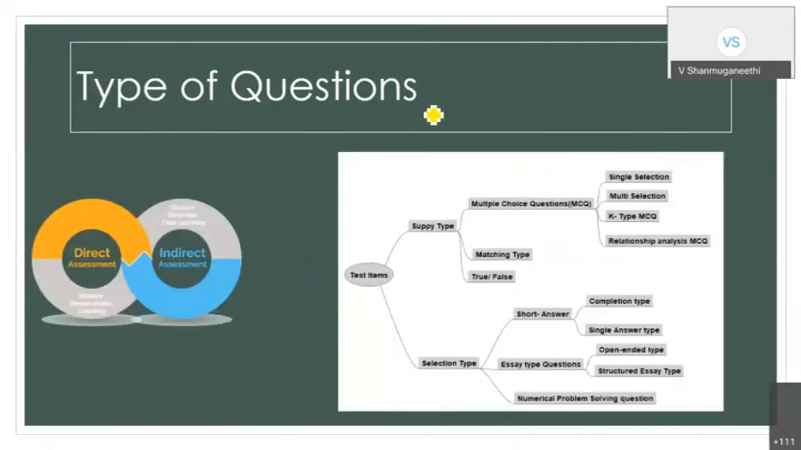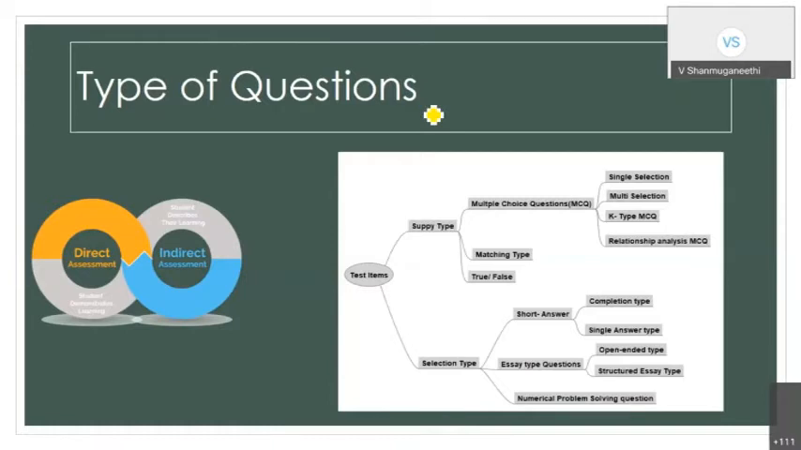When we talk about assessment, there is direct assessment and indirect assessment. Direct assessment means we conduct a test or any activity and directly collect the data on whether the learning outcome is achieved or not. Indirect assessment means the learning experience. So indirect assessment is a complement, or supplement, to direct assessment.